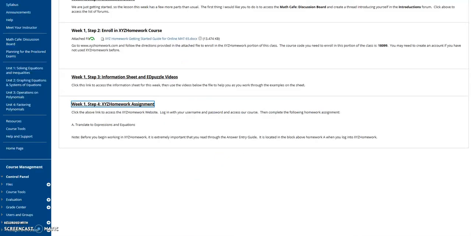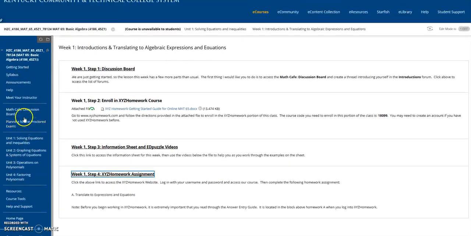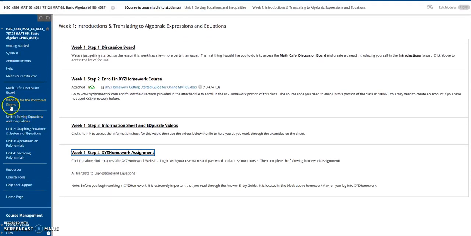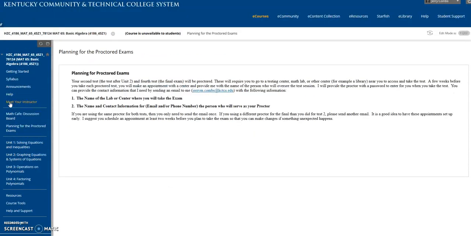I'm going to skip back over to the Blackboard site and point out that here you have planning, and this button is planning for the proctored exam. If you click on planning for the proctored exam, this will give you the information that you need to find a proctor and to let me know who that proctor is.